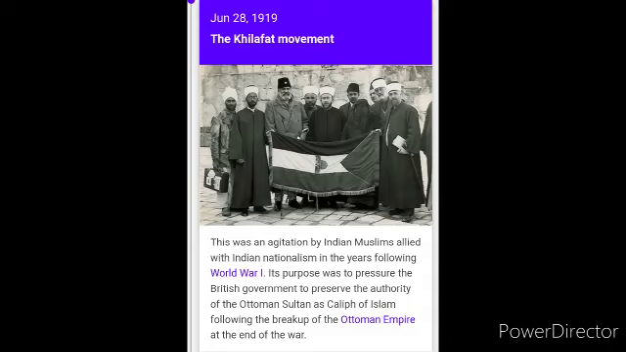June 28, 1919, the Khilafat movement. This was an agitation by Indian Muslims allied with Indian nationalism in the years following World War I. Its purpose was to pressure the British government to preserve the authority of the Ottoman Sultan as Caliph of Islam, following the breakup of the Ottoman Empire at the end of the war.